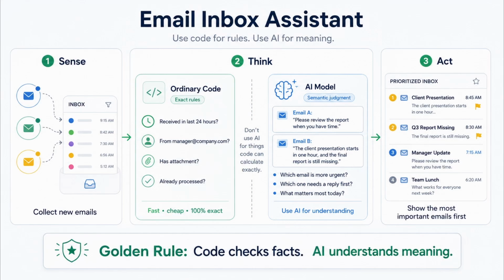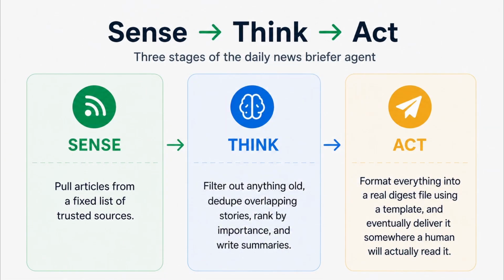The simple rule. Use ordinary code to check facts. Use AI to understand meaning. Do not ask an AI model whether an email arrived today. Code can calculate that exactly. Ask the AI model which email needs your attention first. That requires judgment. Sense, think, act. 3 stages, and only some of think is actually the model's job. Now let's stop talking about it and go build the file structure that makes this real.